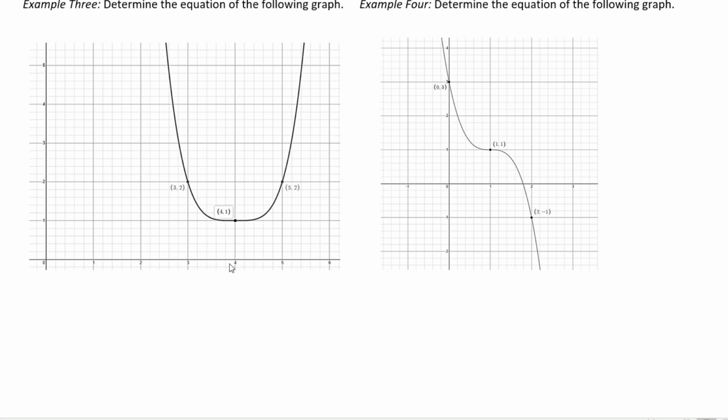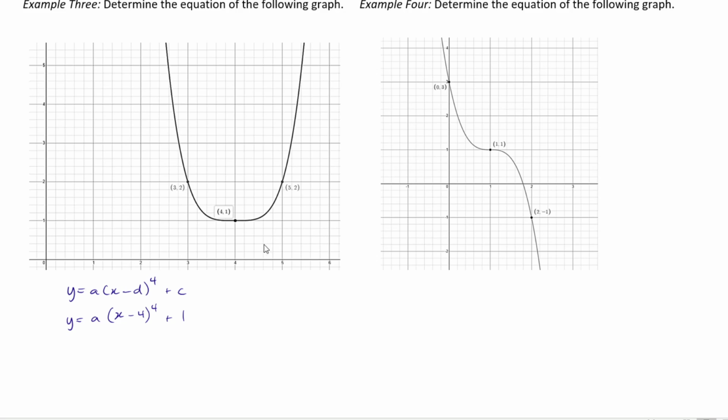Well, that already gives me a fair amount of information. So I'll go ahead and write the general form first. y = a(x - d)^4 + c. And then I see that I don't know what my stretch factor is just yet, but I know that it's been shifted over 4 units, so x - 4. And then it's been shifted up 1 unit.